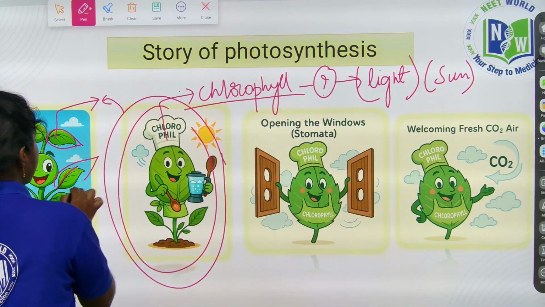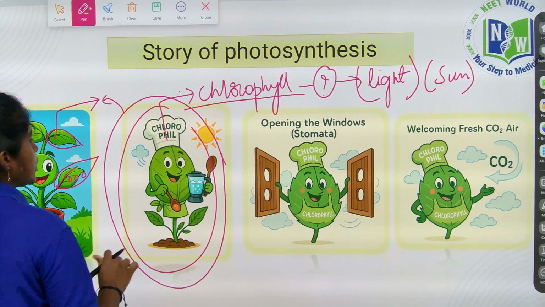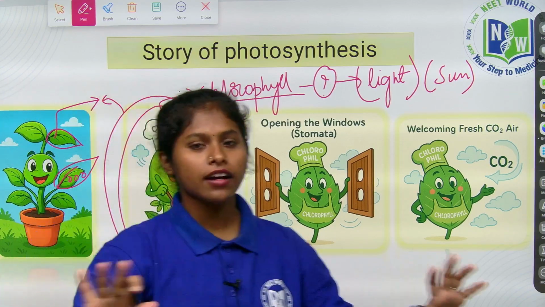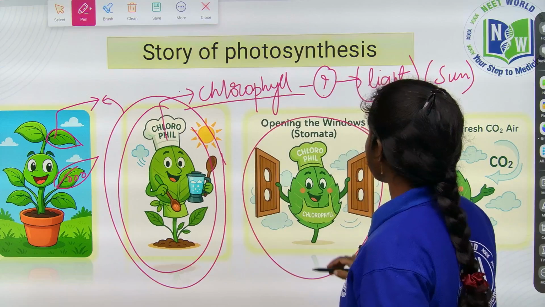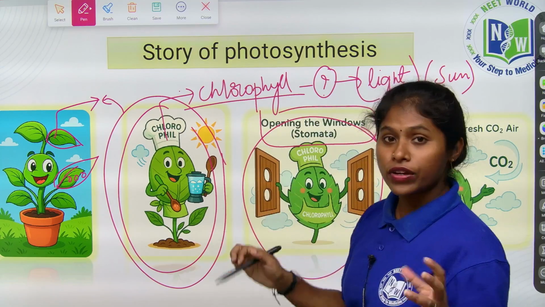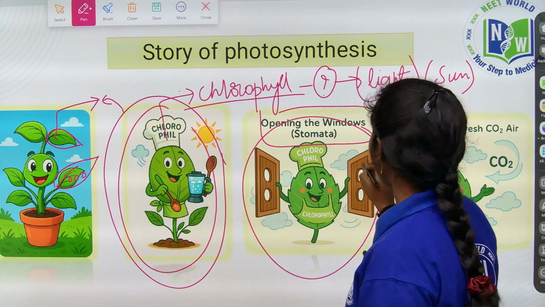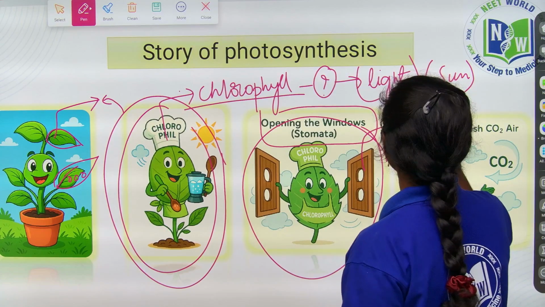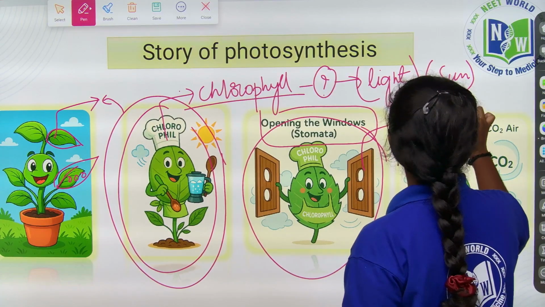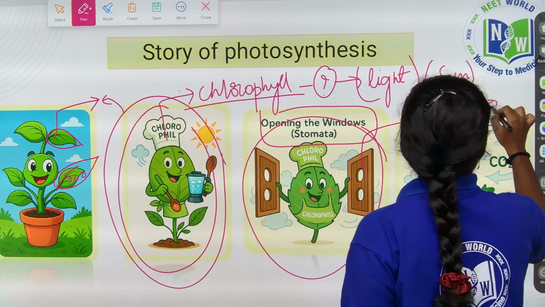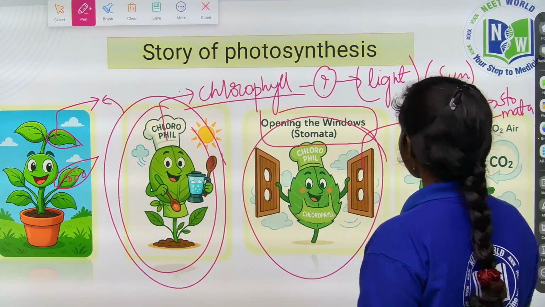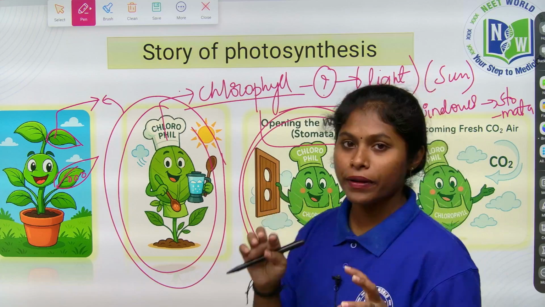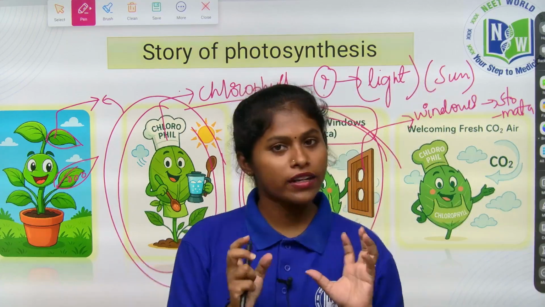Every morning he opens the windows of the leaf. Those windows are called stomata, children. Whenever he opens the windows, we call them stomata.